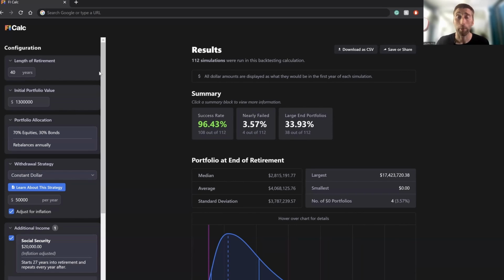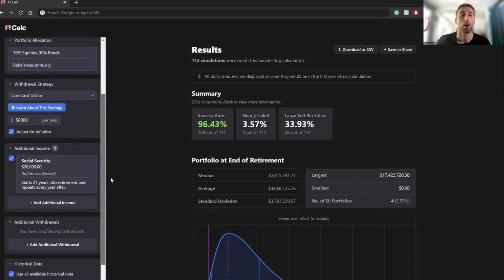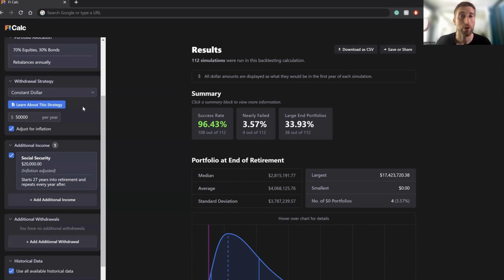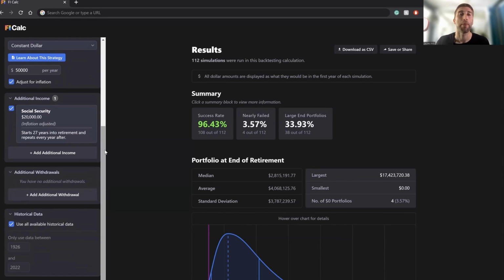A 40-year retirement, $1.3 million that we start our retirement with, 70% equities, that's stocks, and 30% bonds, where we rebalance that annually. We are using a constant dollar strategy where we start with a certain amount that we withdraw and then we adjust upwards for inflation, and it is at $50,000 per year. And then we can expect about $20,000 of Social Security at age 67 to be adjusted for inflation every year thereafter.